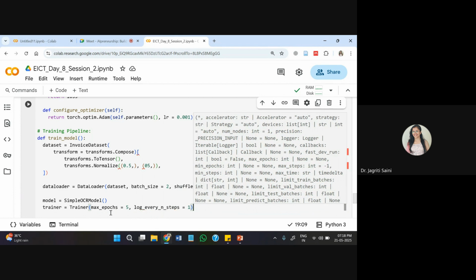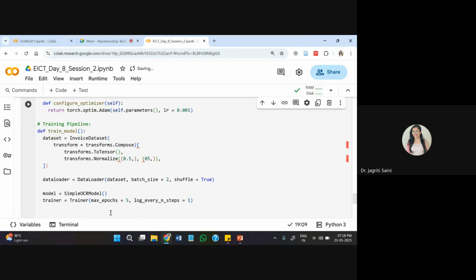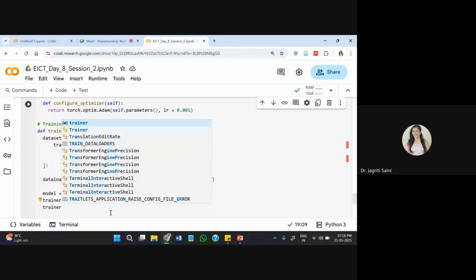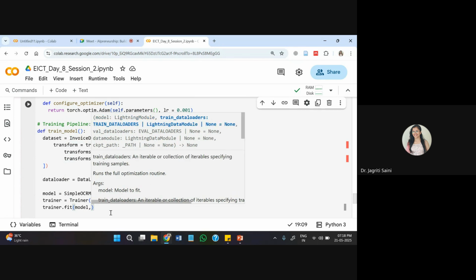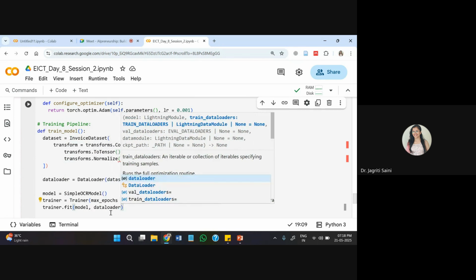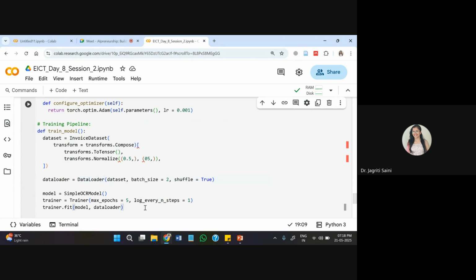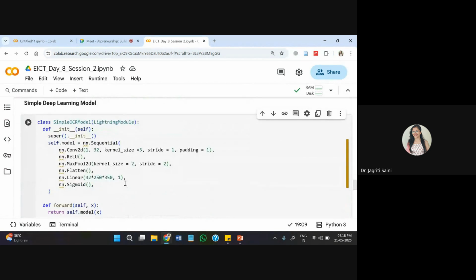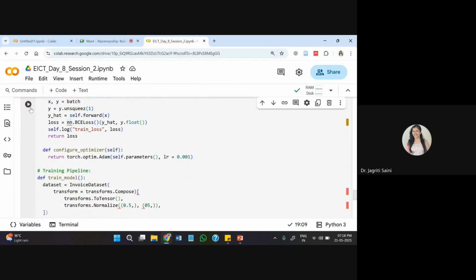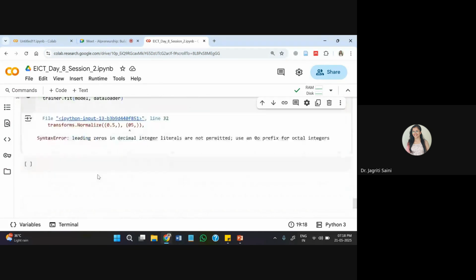So I'm keeping it 1 so that every entry gets recorded, and if we need any information about how model fitting process is going on, that we can gather easily. And then I'm passing it to the data loader, and we are trying to fit our model based on this information. Let me see if anything is missing from the sequence. I'm doubtful about this NN, but let me see. I'll just run it, and if it works fine.